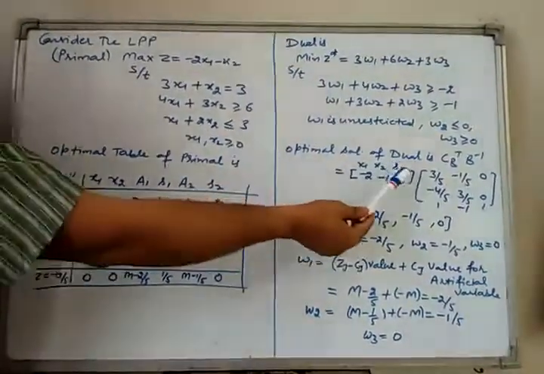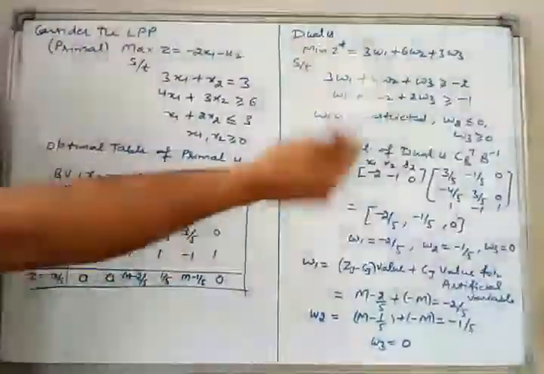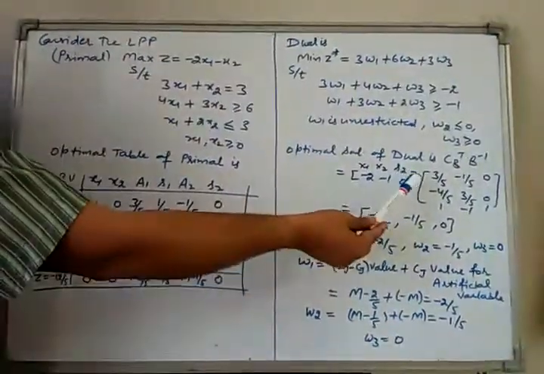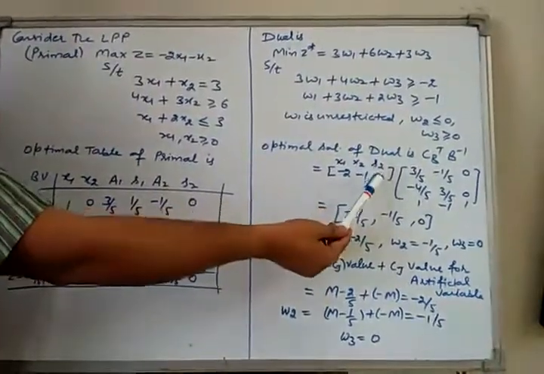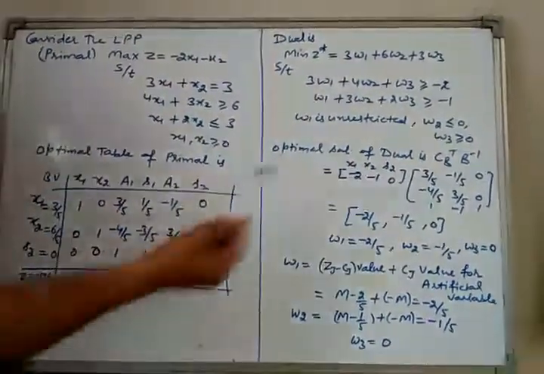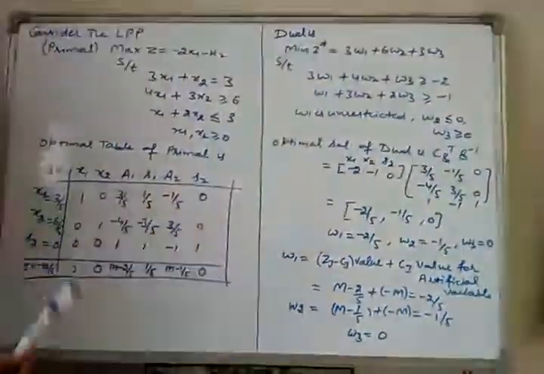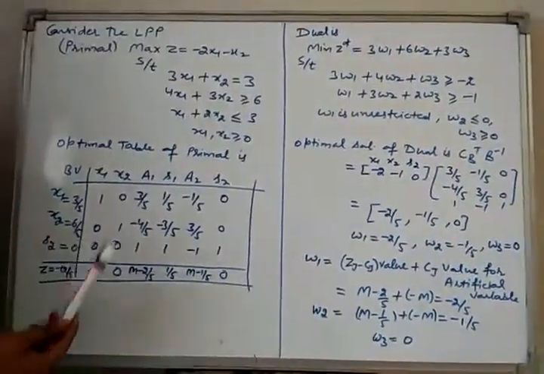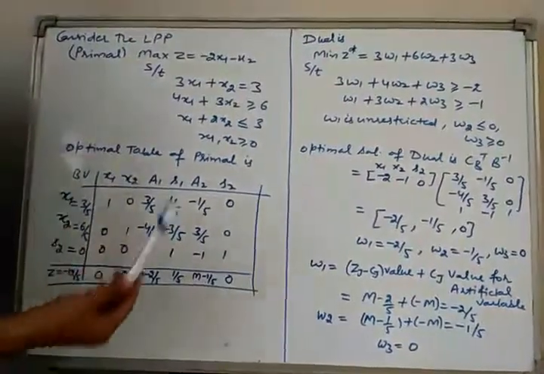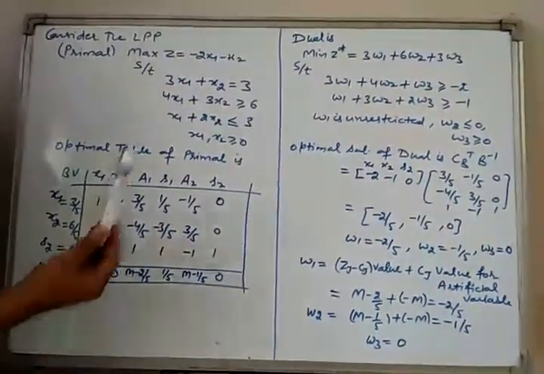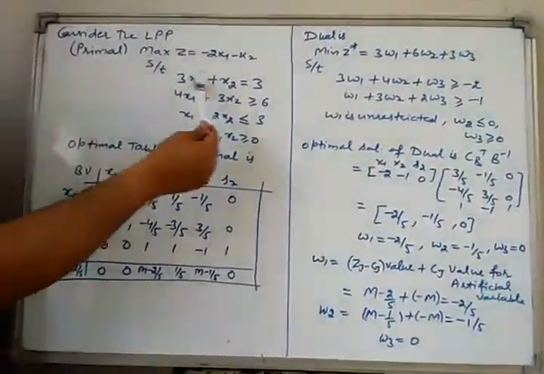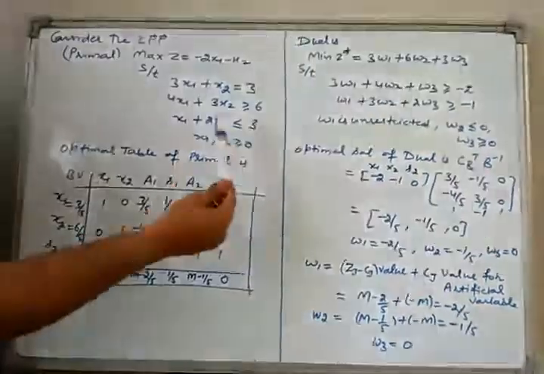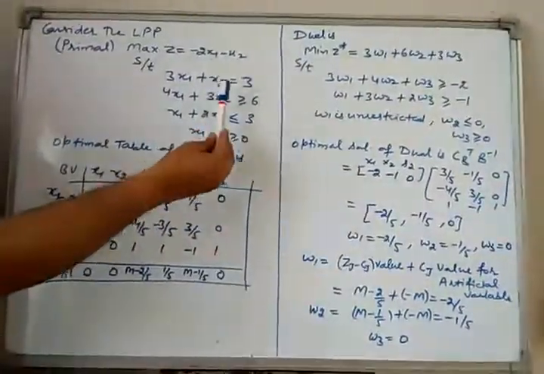Therefore, the cost coefficient of a slack or surplus variable is always 0. Therefore, we take the cost coefficient of slack variable S2 as 0. Now we write down the B inverse, where B inverse exists. As I have earlier discussed, B inverse always lies below the starting BFS. If we change the standard form of this LPP, then what is the standard form?